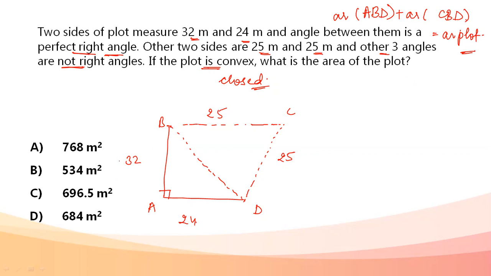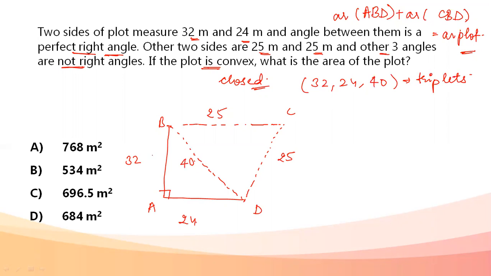Now, as a matter of fact, when 32 and 24 are the two sides of a right angle triangle, the hypotenuse is 40. 32, 24, and 40, these are Pythagorean triplets.